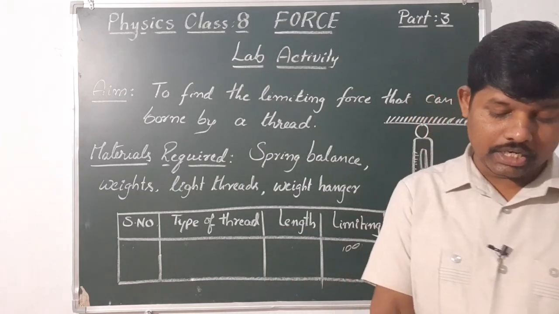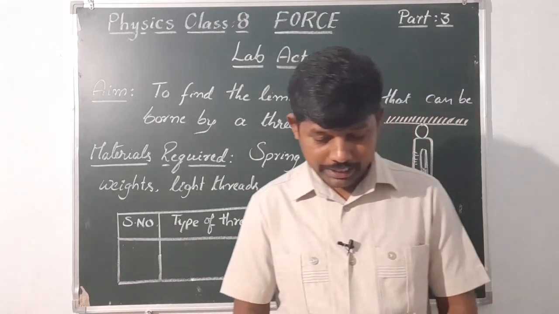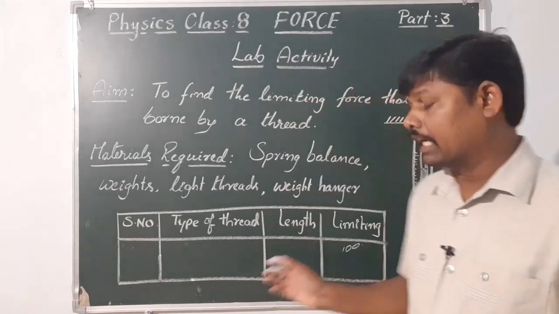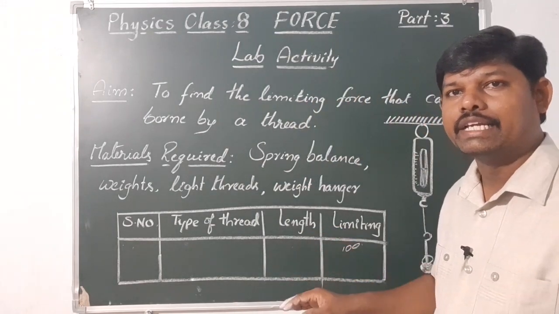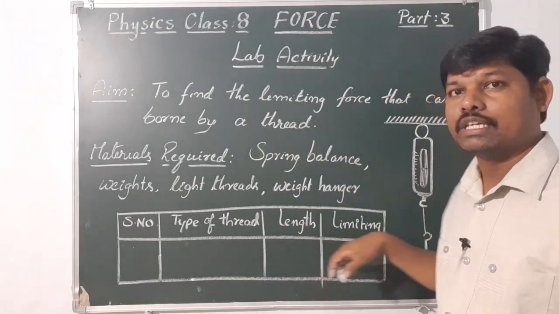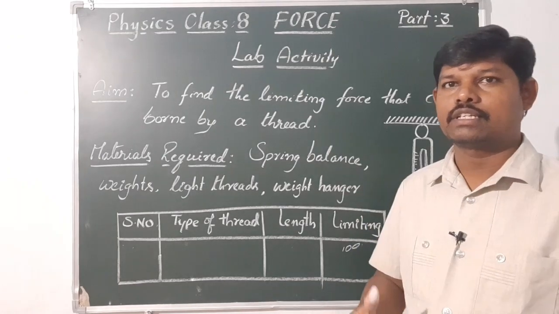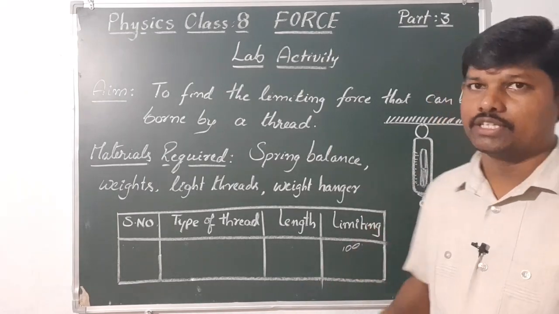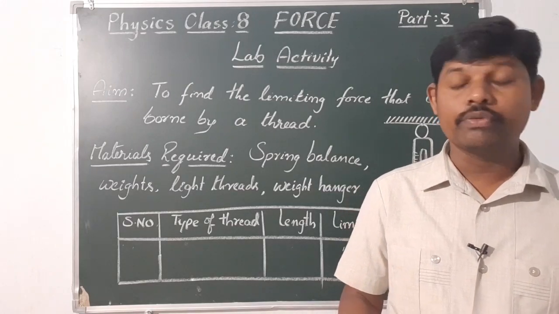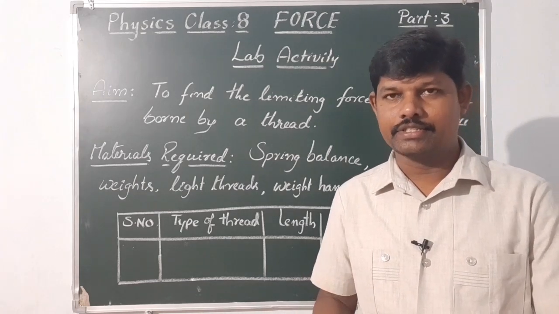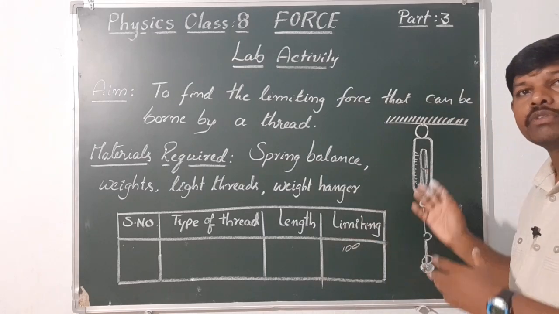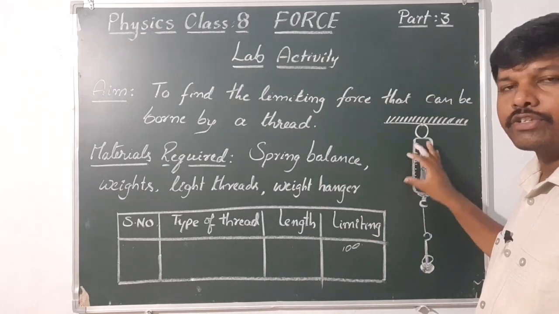So what do you observe? You can conclude. What do you observe from the readings when it is pulled up and released to move on? The limiting force will decrease because we are pulling. That means tensional force increased. At the same time, gravitational force automatically increases. Then the thread will break easily. Is the thread broken when the whole system is pulled up quickly? Our answer is yes, the thread is broken due to the increasing magnitude of the forces like tensional force and gravitational force.